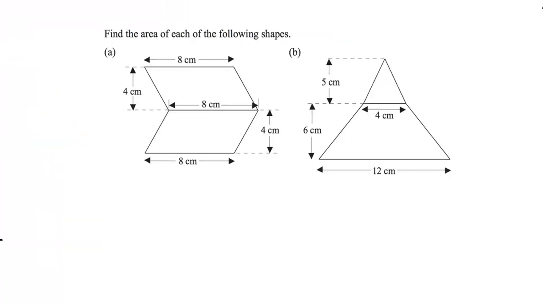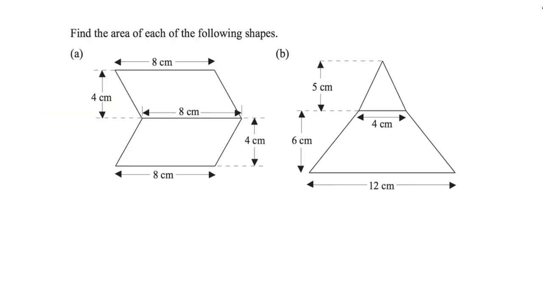Okay, let's go on to a couple more complicated examples. Let's see if we can do this. Now, the first shape in A is made up of 2 parallelograms. And if we think about this, they're going to be exactly the same because their bases are the same, 8 and 8, and their height is the same, 4 and 4. So all we have to do is just work out one of them and double it.